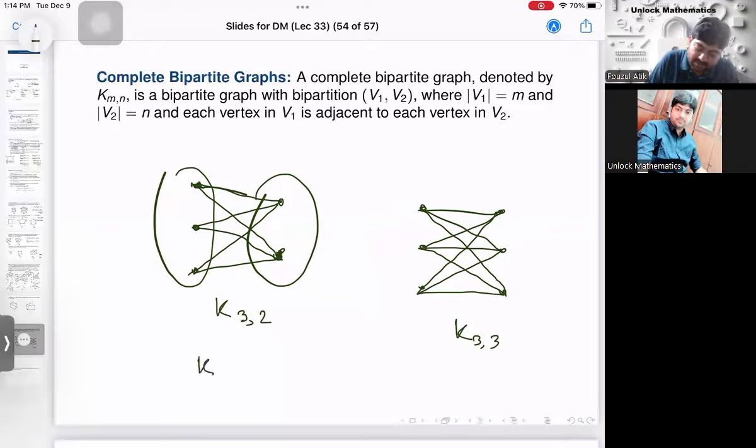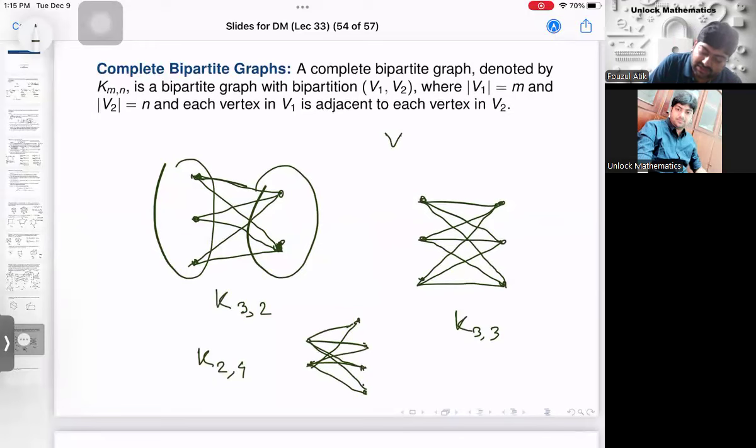Similarly, you can draw K2,4. That means one side 2, another side 4, and you have to add all the edges. Right? That is how you should draw K2,4. All done. So if you have understood, can you tell me the number of vertices in K(m,n)? Yes, definitely it should be m plus n, because in one set you have m, in another set you have n vertices. What is the number of edges?